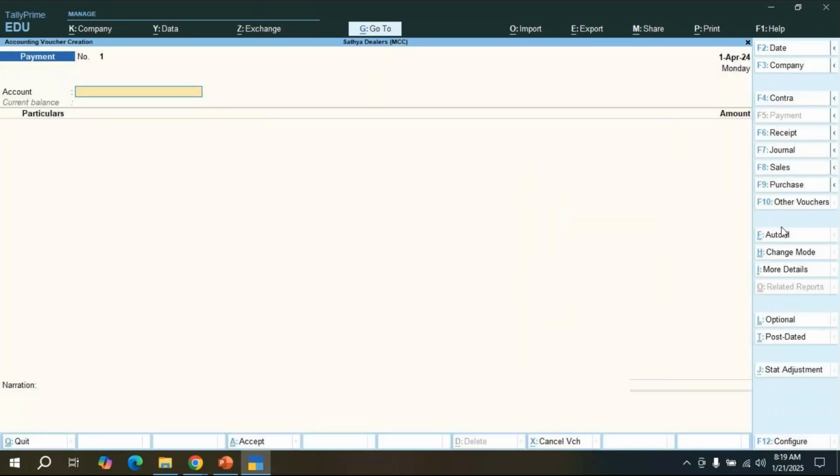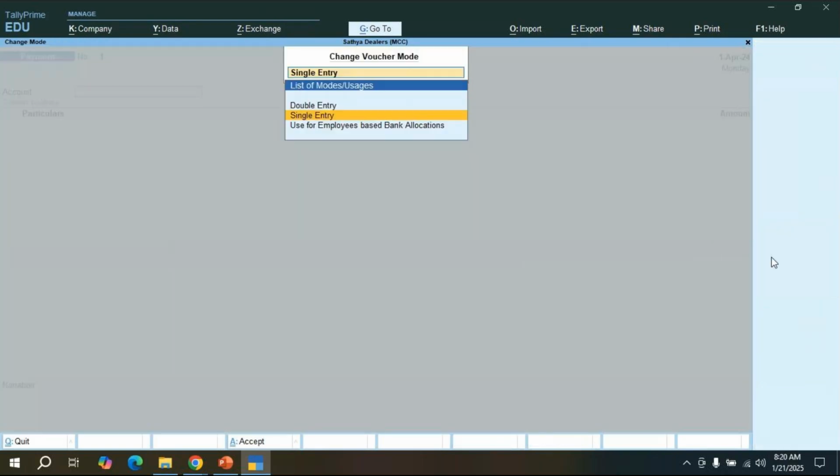See, now here, if I want to change the mode, this is what we call a single entry. If it is a double entry, debit credit options are going to display. This is the single entry option. See, the amount field and particulars options are going to display for us. But if I want to change the mode, I don't want this single mode, double mode, go to the right side button bar and click on the change mode option. If I click on that change mode, see now, double entry, single entry, two options we have.